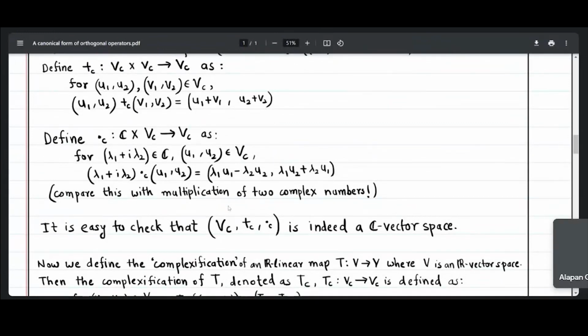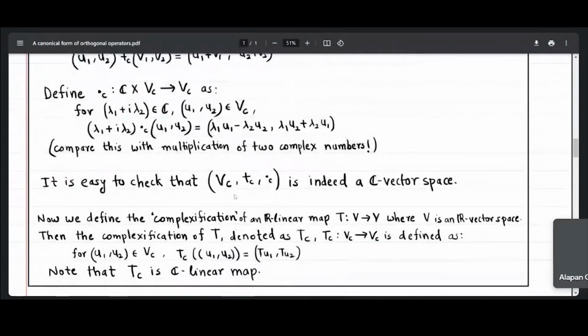One can easily check that VC with these two operations plus C and dot C is indeed a C vector space. Observe the way in which we are doing the scalar multiplication, and compare it with multiplication of two complex numbers. So we got one new vector space VC, which is actually a C vector space.